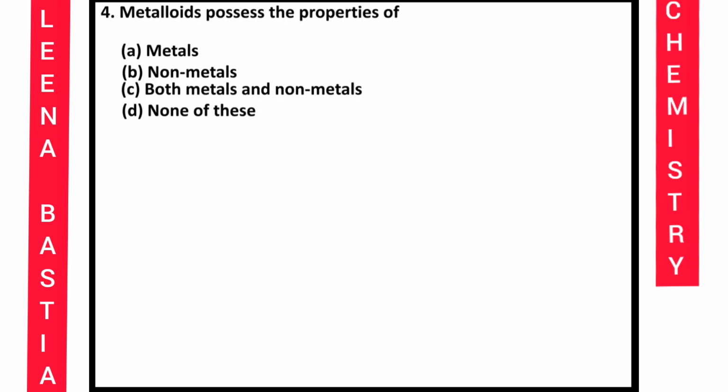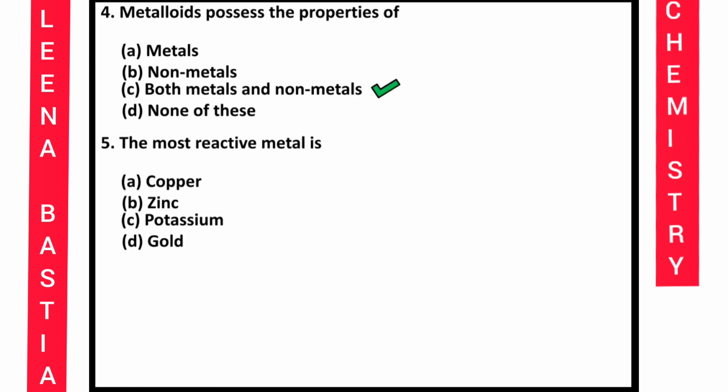So next question, question number 4, metalloids possess the properties of, options are metals, non-metals, both metals and non-metals, and none of these. Okay, children, already I have told you that for these multiple choice questions you can pause this video immediately after the question appears, then think about your answer and match it with the answer that I am giving. So question number 4, the answer is both metals and non-metals, because you have already learned that the definition of metalloid says that it possesses the properties of both metals and non-metals.